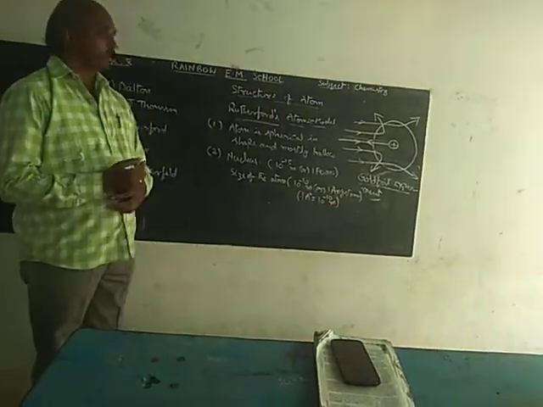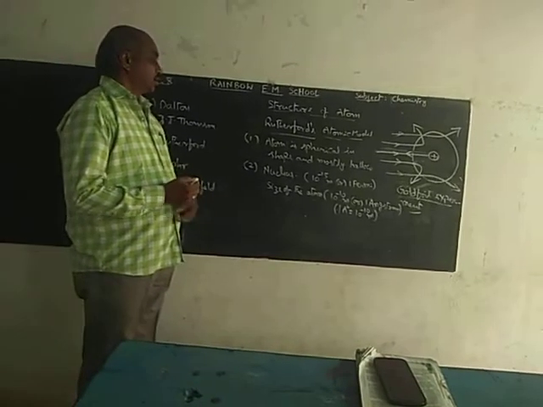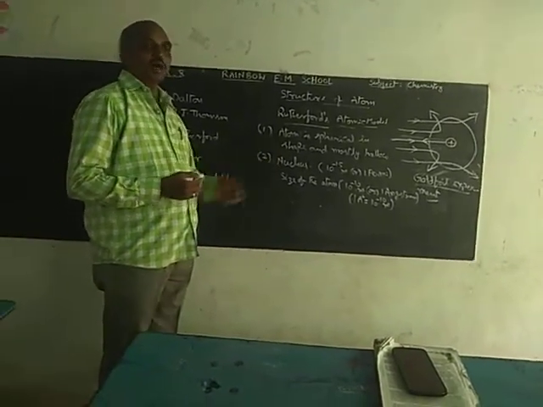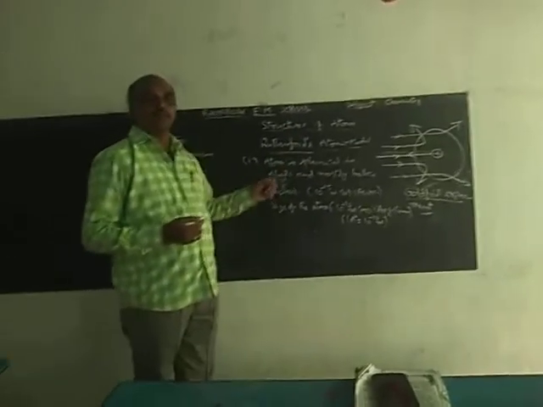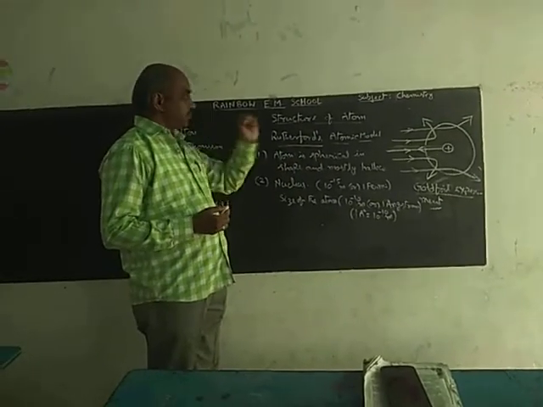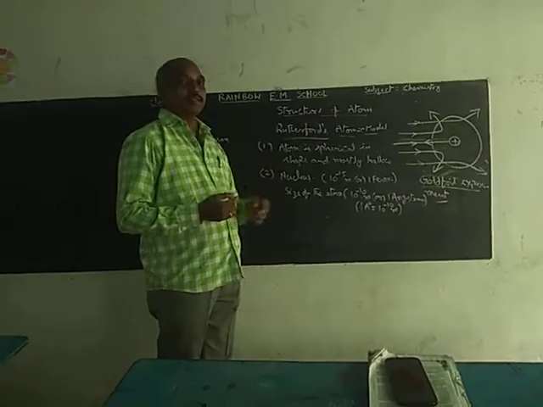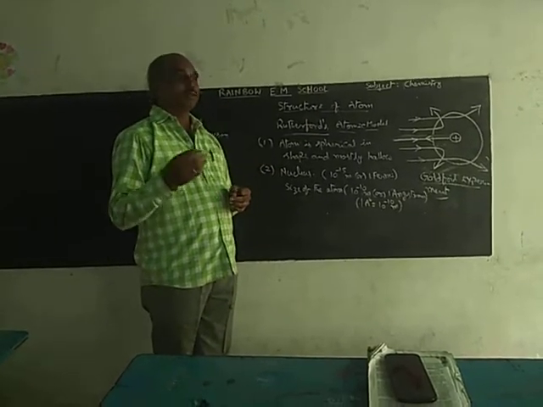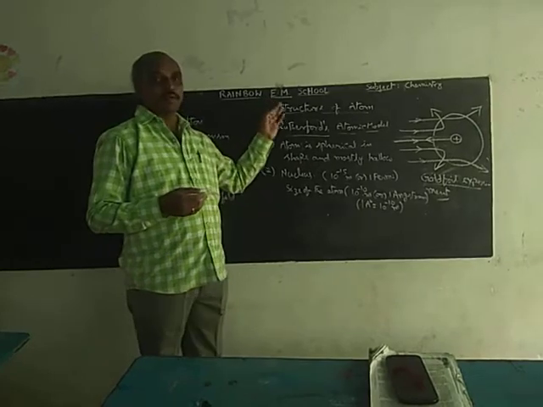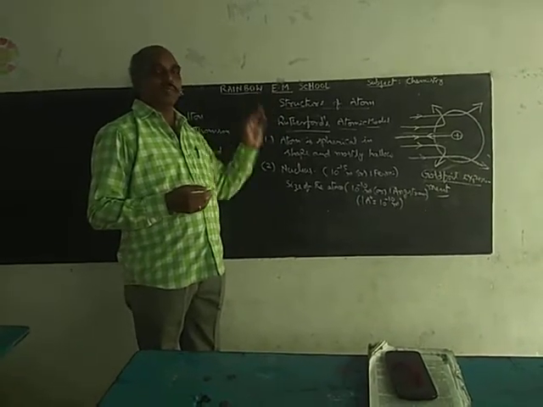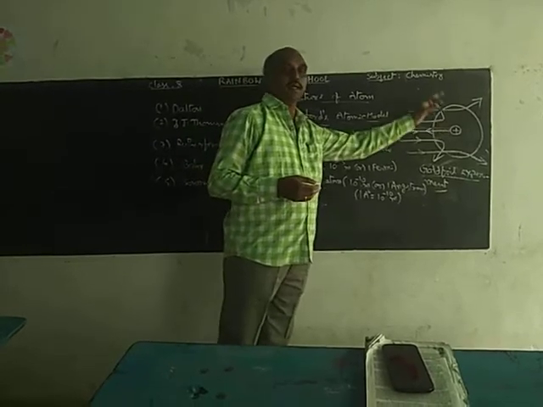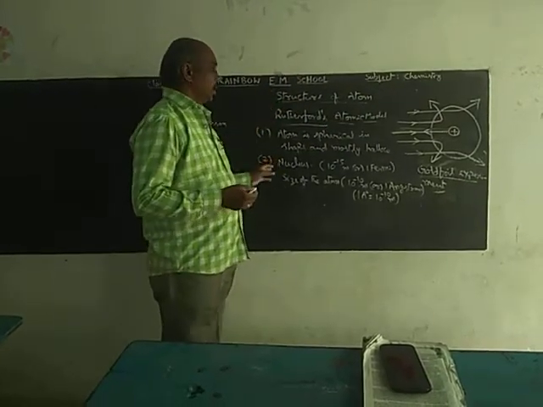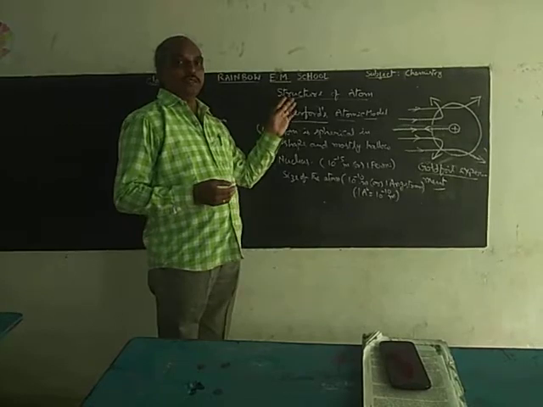That is the size of the atom. And he explained the mass also. Mass of the atom is due to its nucleus only. Why? Electrons are not considered, because electrons are moving with high velocity around the nucleus. That's why their mass is negligible. Only the mass of the nucleus is taken into consideration. So the mass of the atom is due to its nucleus.